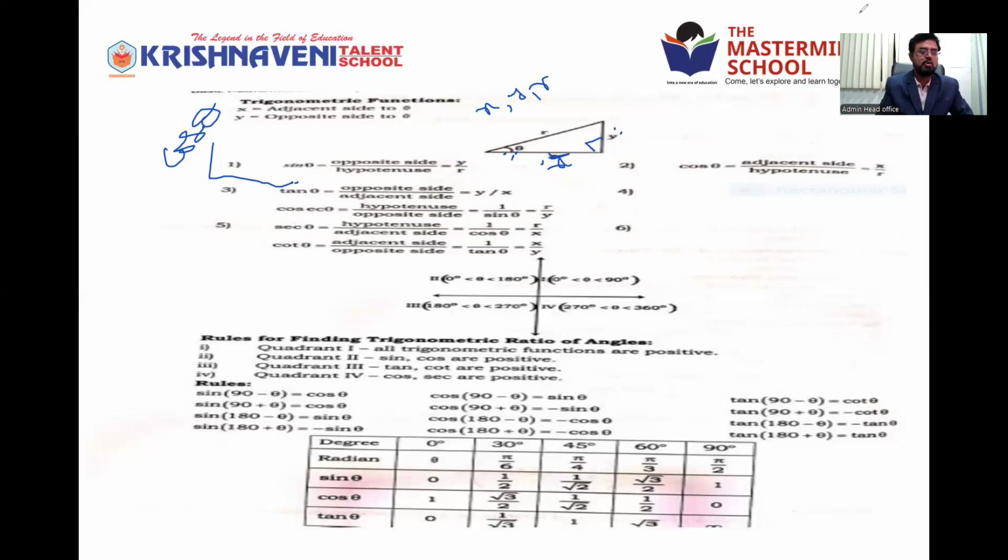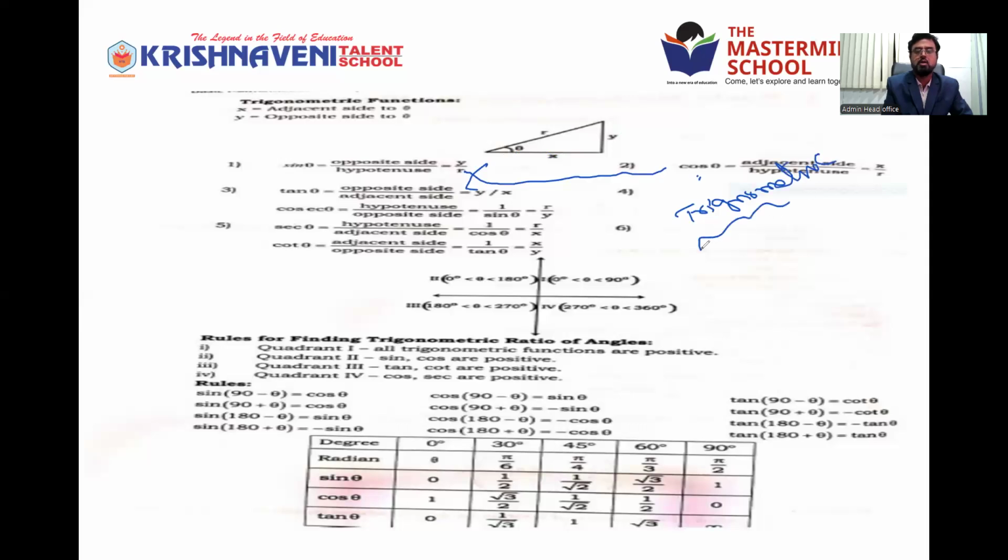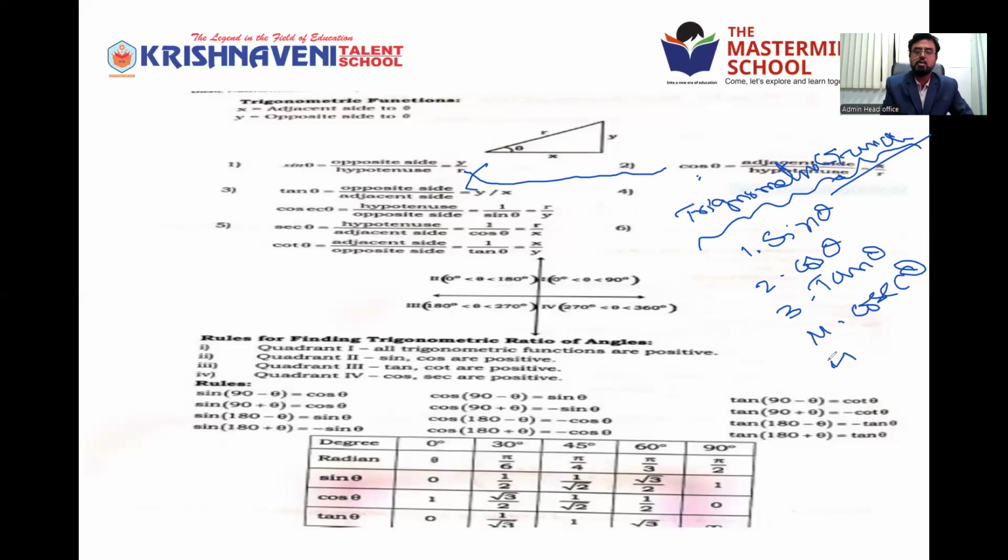I'll show you. You can write the heading: very important trigonometric functions. Cos theta came here, this was missing. Functions here do not mean the functions you celebrate at home, birthday function, marriage function, not that. So the trigonometric functions are: sine theta, cos theta, tan theta, cosecant theta, secant theta, cot theta.